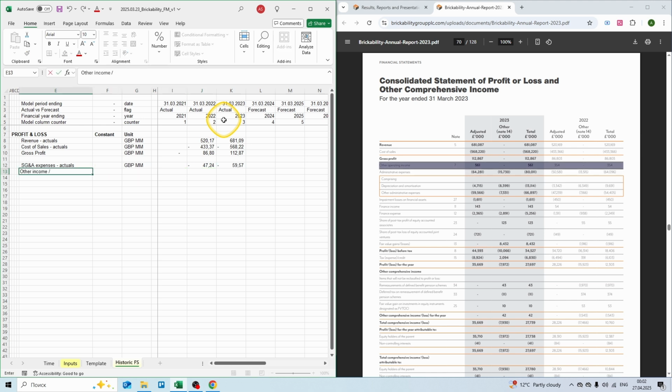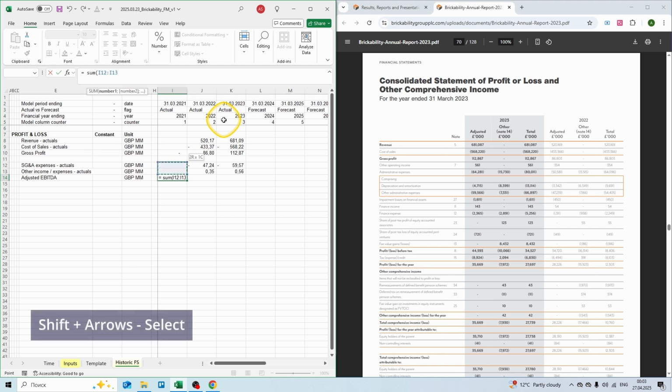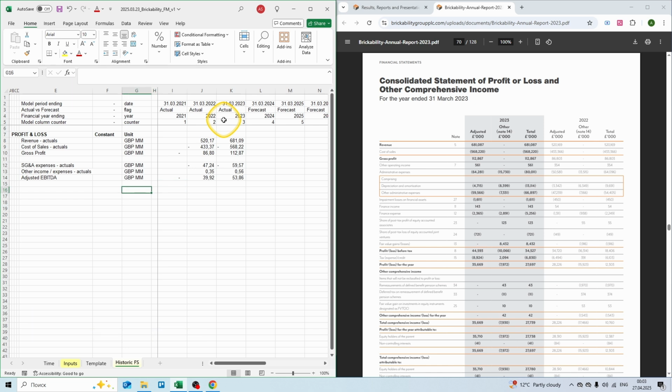Then we have other income. Our unit is million pounds, and it was 354,000 in 2022 and 561,000 in 2023. And now we have our adjusted EBITDA. We have million pounds. Again, sum formula, shift arrows to select cells, Control C to copy the formula, shift and arrows to select, and Control V or enter to paste the formula.